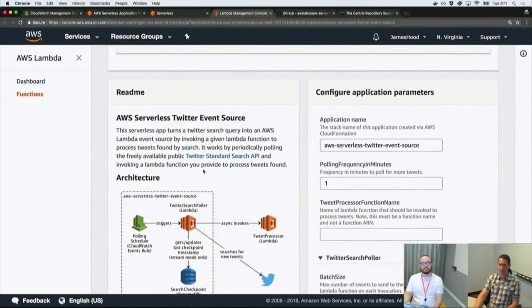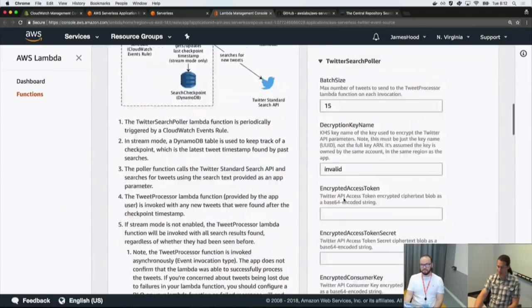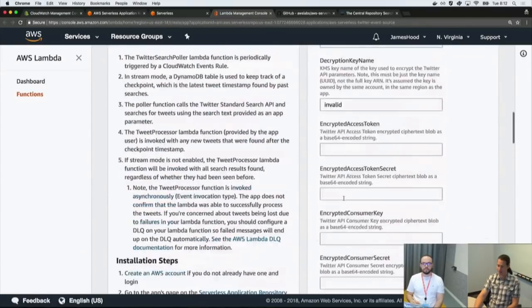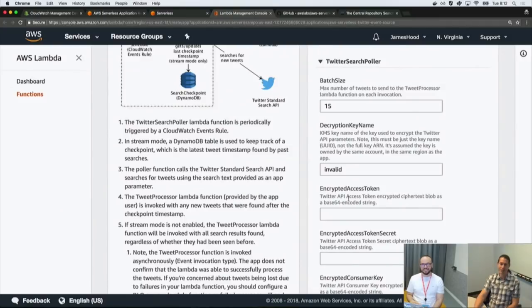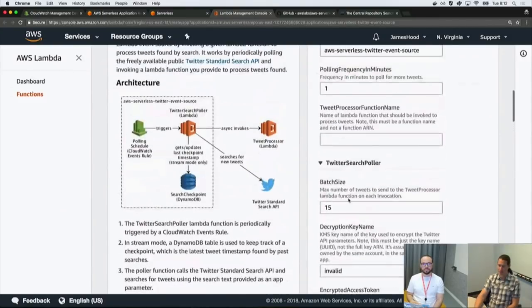again, you'll see the README right there so that you can reference it, but you have to give your application a name, and this corresponds to the name of the stack that gets created by CloudFormation. So you give it a name, and then there are various parameters that are part of the app. And this is app specific. So these are values that are in this template. This description is in the template. So it's just being rendered here. Mm-hmm. And this particular app actually has a very large number of parameters. There are a lot of things that you need to fill in for interacting with the Twitter API. And again, we'll go into a little bit more detail about that when we get to it.